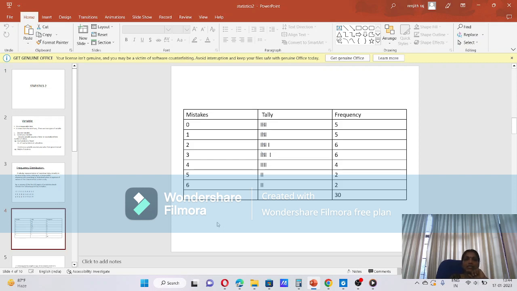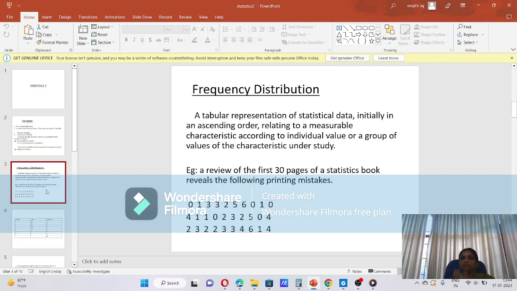So many mistakes are there. We can see 0 mistakes, 1 mistake, 2 mistakes, 3 mistakes. So we write the mistakes, that is the variable, in the first column. How can we form a frequency table? We can use tally marks for that. Look, in the first column we write the numbers 0, 1, 2, 3, 4, 5, 6.